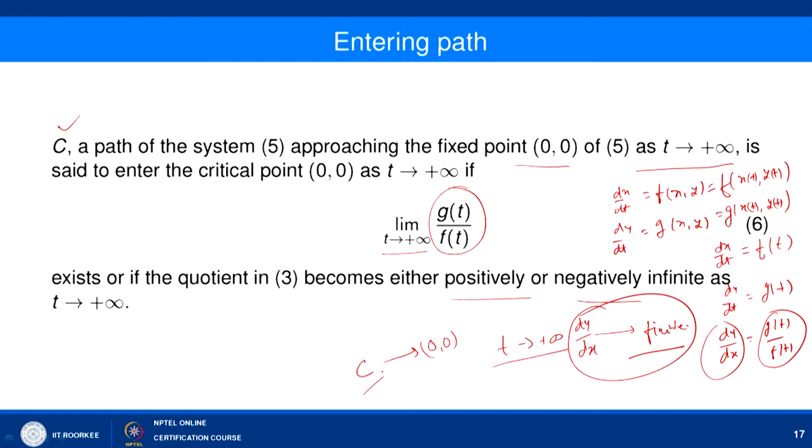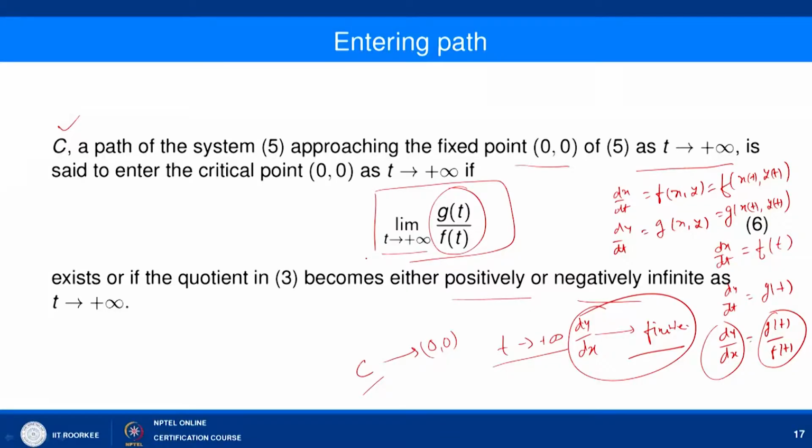So, here we have to look at the slope. If the slope is approaching a finite value, we say that the path is an entering path. And if the limit t tending to plus infinity f(t) and g(t) both are equal to 0, we simply say that C is the approaching path towards the equilibrium point (0, 0) here.